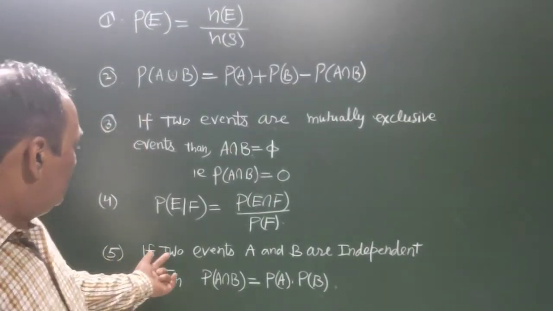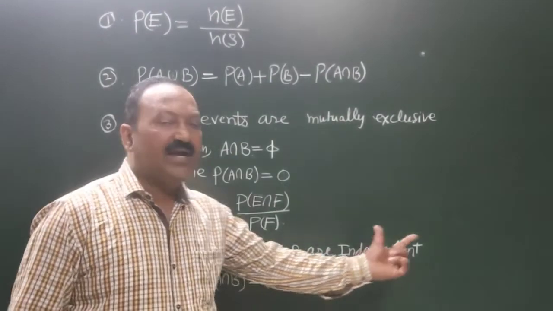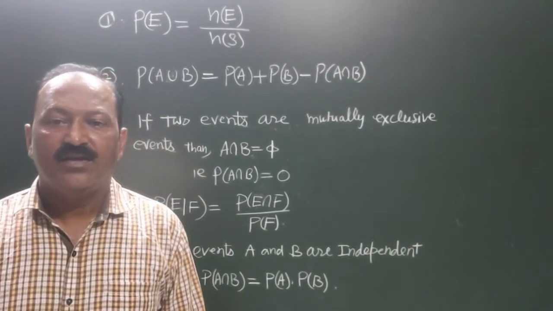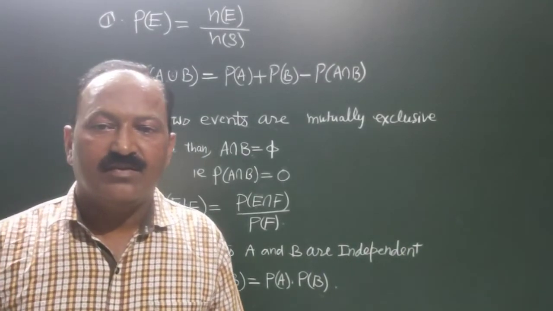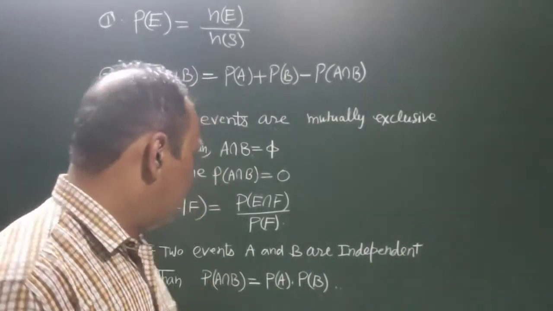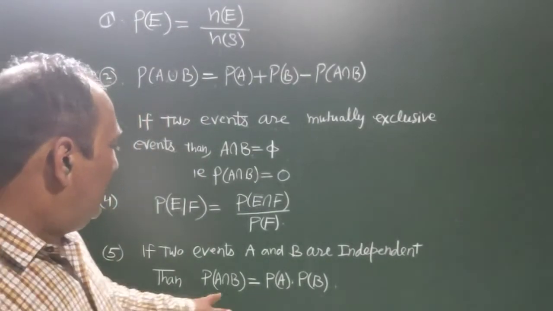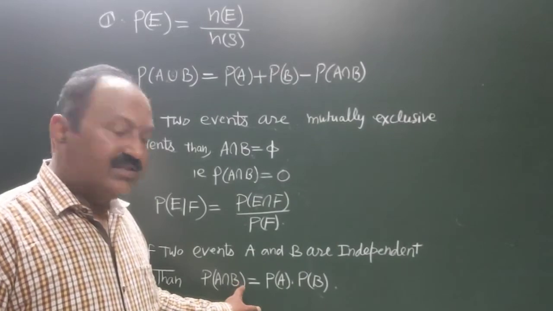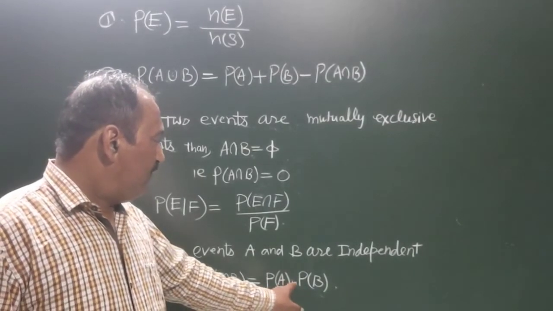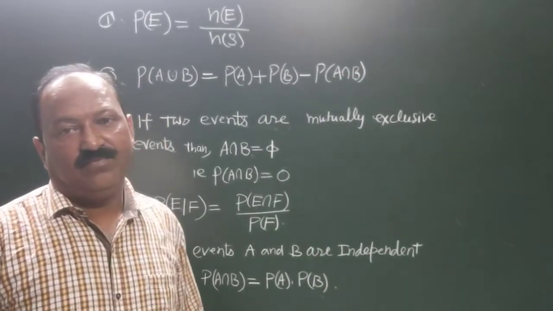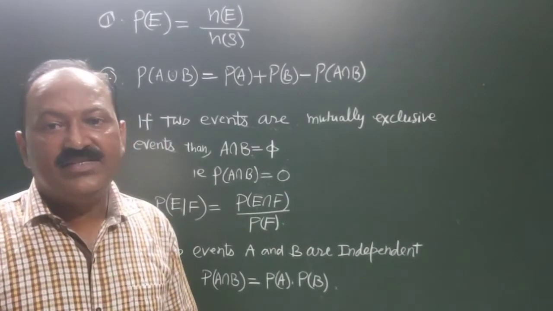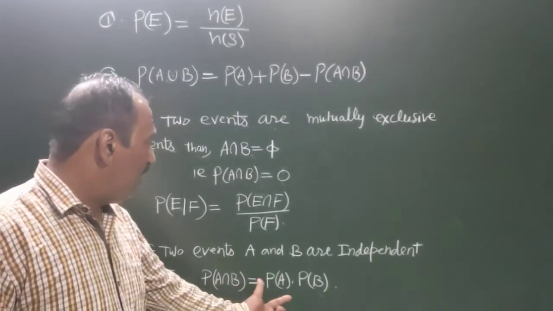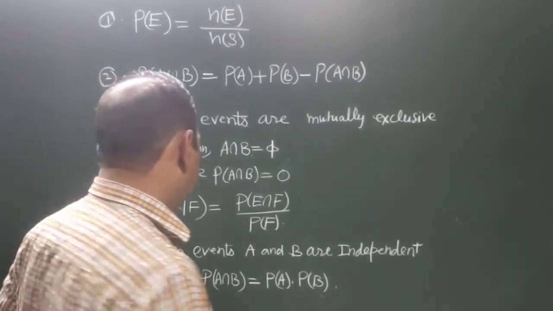Now at last, if two events A and B are independent, independence means independent of each other, then the probability of their intersection will be equal to P of A into P of B. So let us discuss why this formula holds.